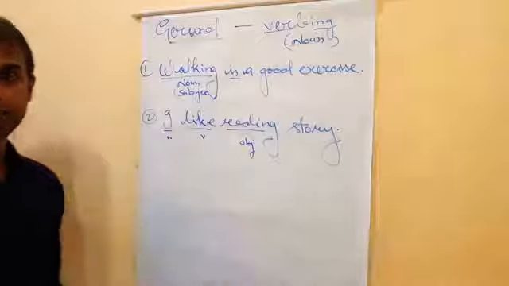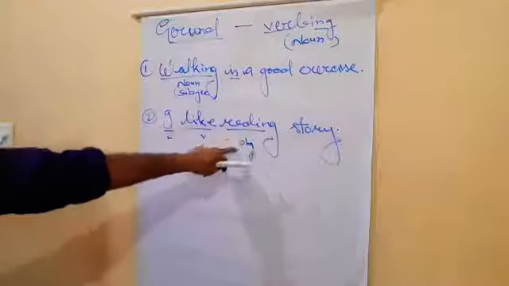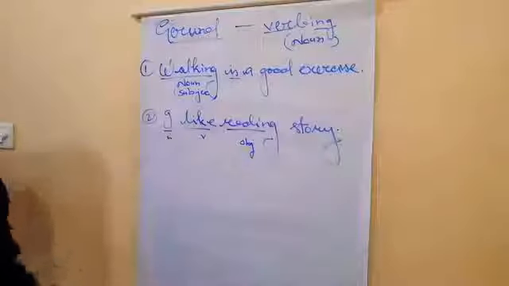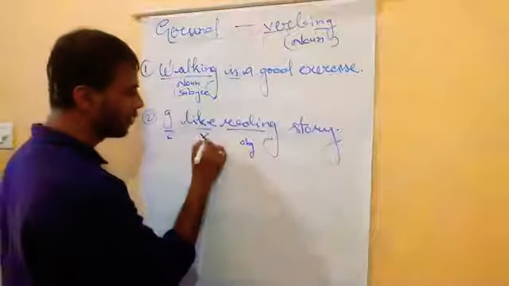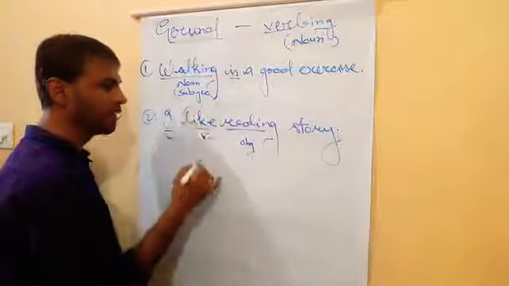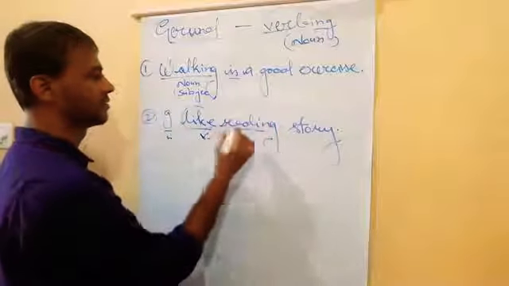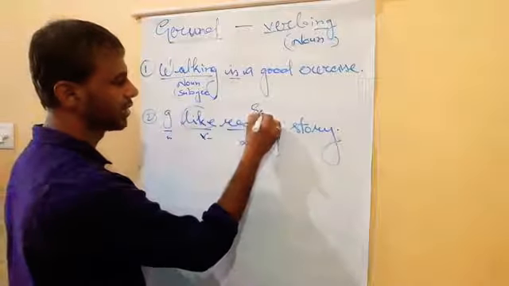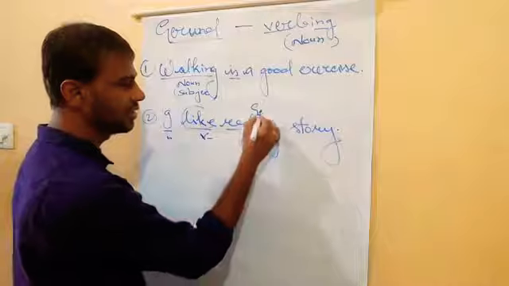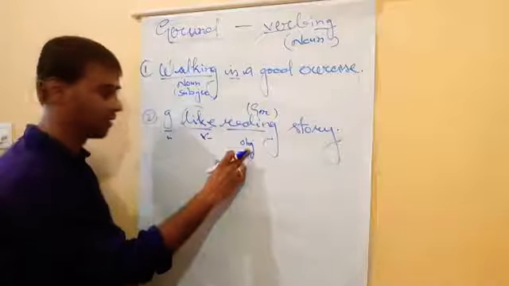Object is also part of noun, but it is working as an object. Clear? This is the verb working as an object of the verb. This like is the main verb, and here this reading is the gerund. Understand now? This is the gerund here, and it is working as an object.